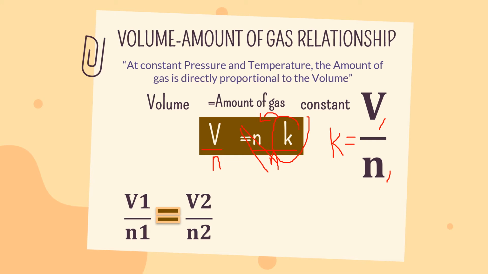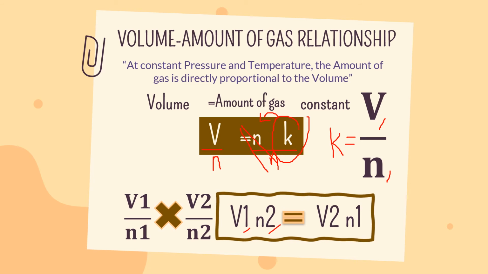Now, what if one quantity between the initial volume and amount of gas and the final volume and amount of gas is unknown in a certain situation? To determine that unknown quantity, we need an equation, and to do that, we cross multiply this equation to have this one, wherein the product of the initial volume and final amount of gas is equal to the final volume and initial amount of gas.